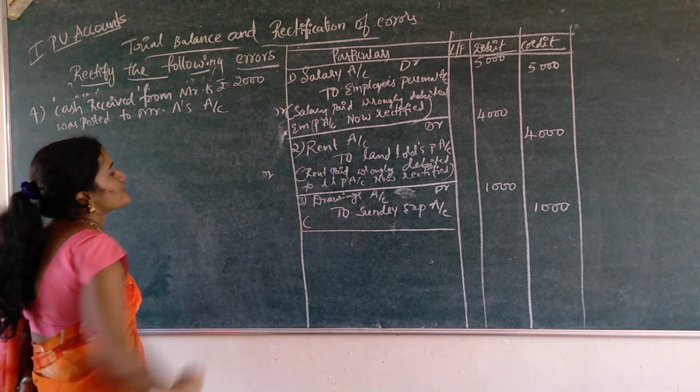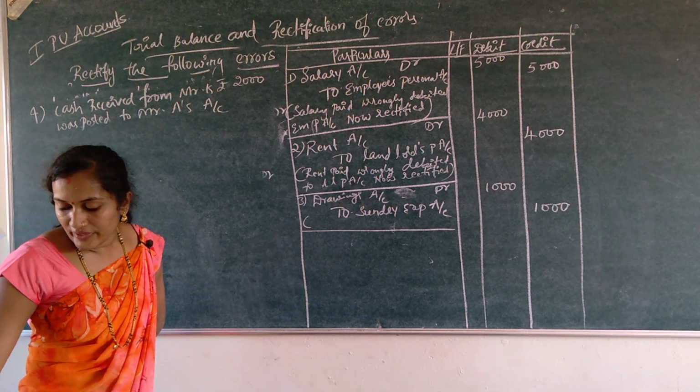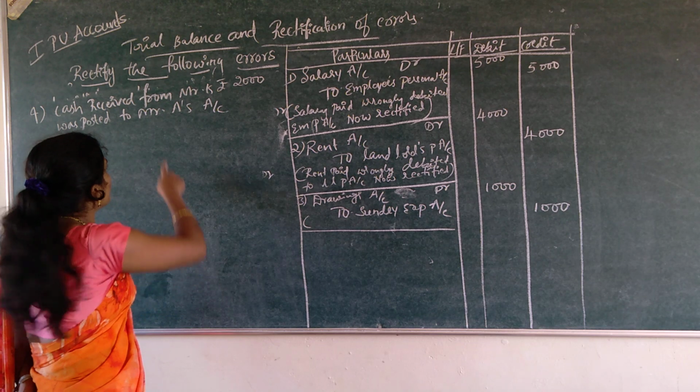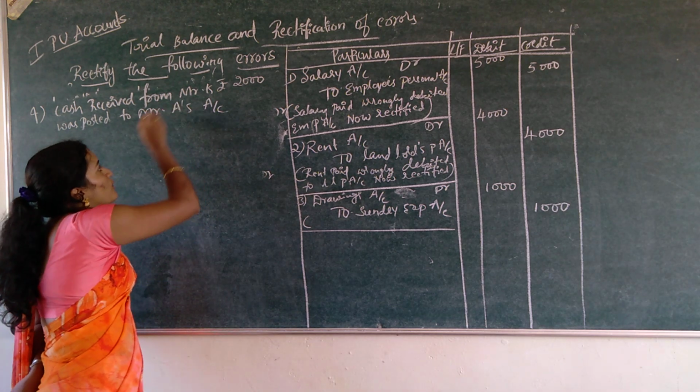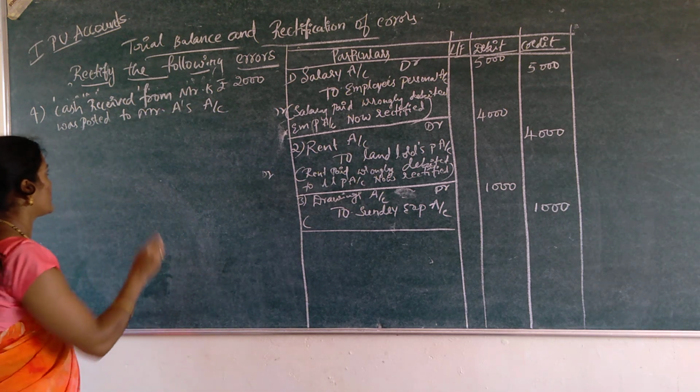See, cash received from Mr. K rupees 2,000 was posted to Mr. A's account. So this is the wrong transaction, there is an error in this.